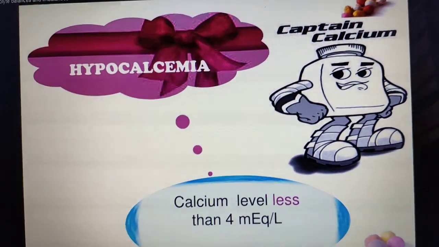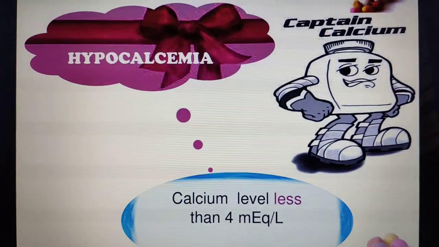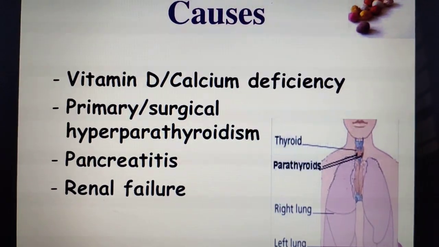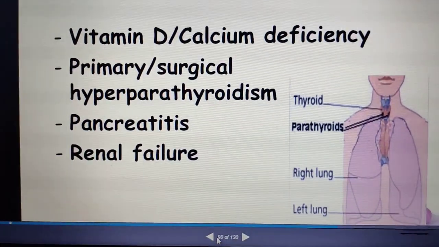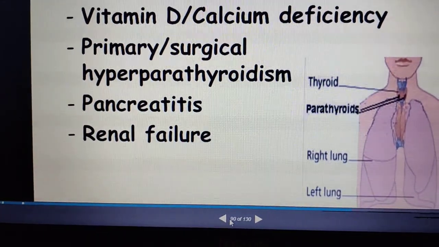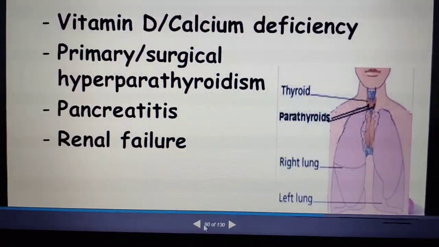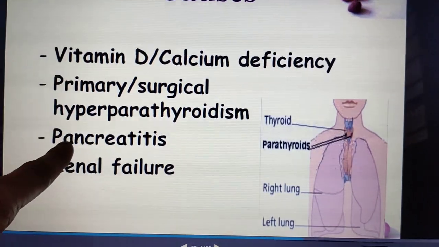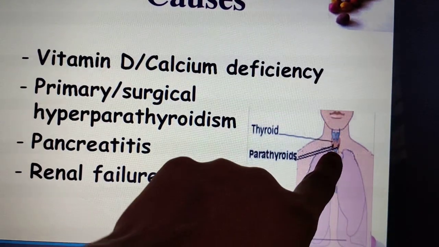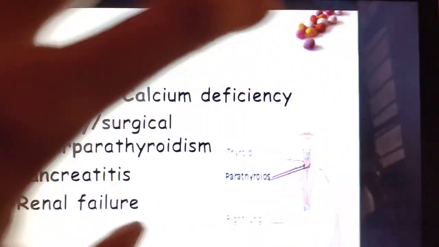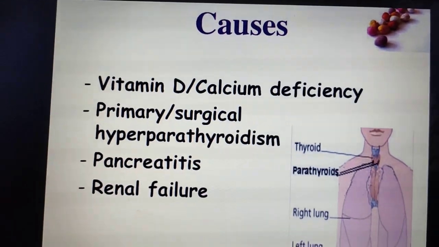The calcium level is less than 4 milliequivalent per liter, that we call hypocalcemia. What are the causes? Vitamin D or calcium deficiency, primary or surgery, hyperparathyroidism, pancreatitis, renal failure. What do you mean by pancreatitis? Inflammation of the pancreas. Due to some abnormality regarding thyroid, hypo and hypercalcemia is a result. Clear, no?